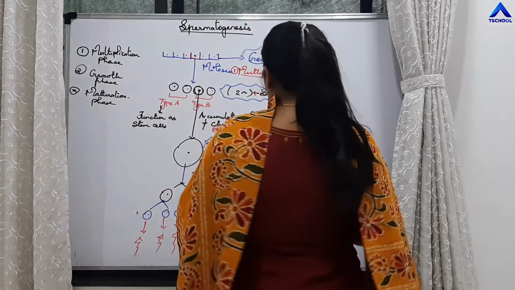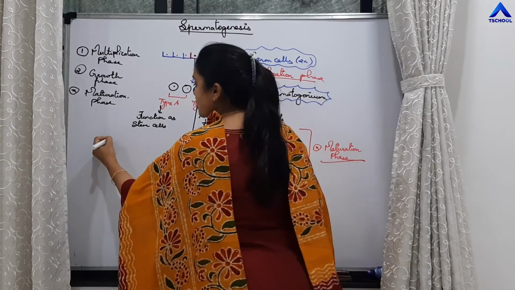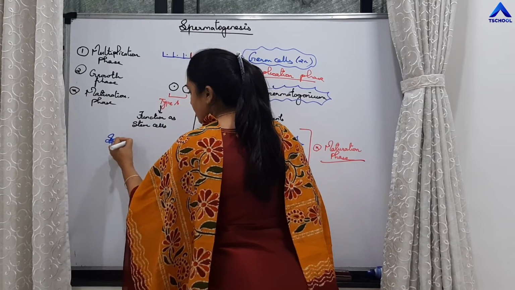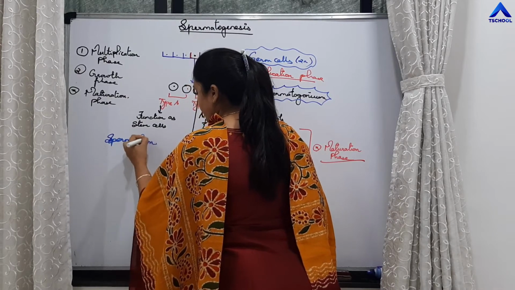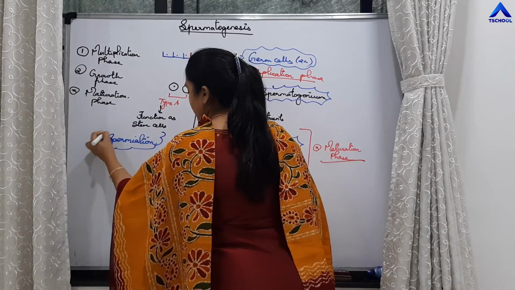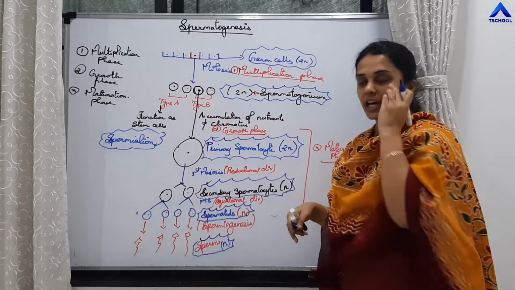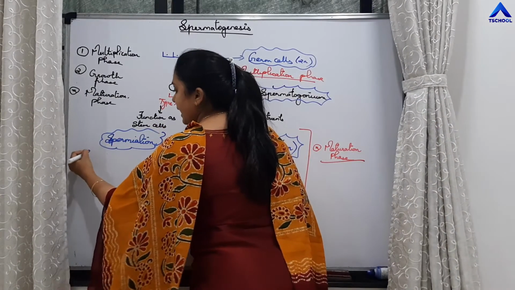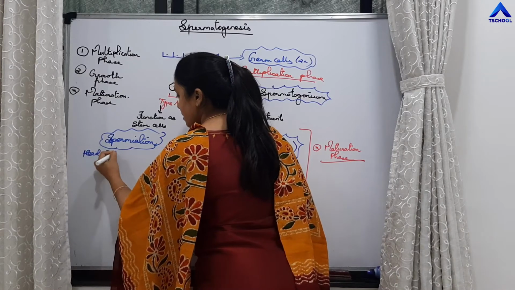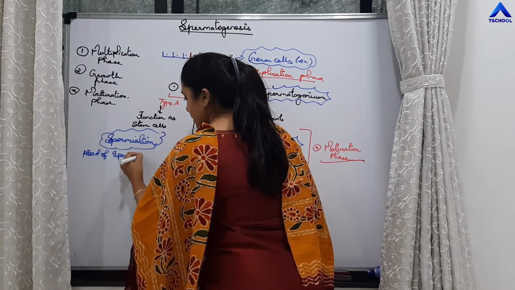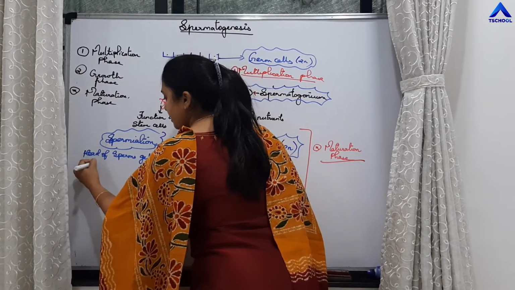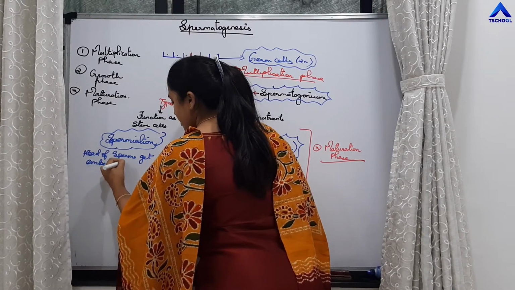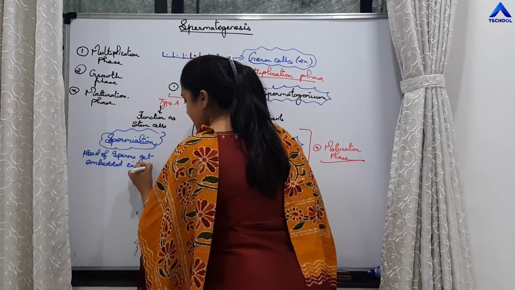Before that, remember one more thing, that is spermiation. So once the sperms are produced, the head of the sperms get embedded in Sertoli cells.